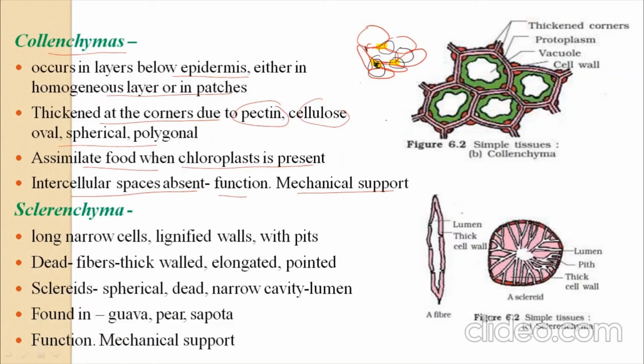Okay, one more important thing is that this pectin gives a mechanical support. How is it giving a mechanical support? Suppose this is a plant and here it is a branch of a plant, and at this branch this leaf is attached. Look at this. This is a leaf.